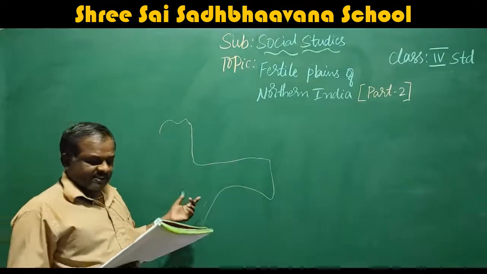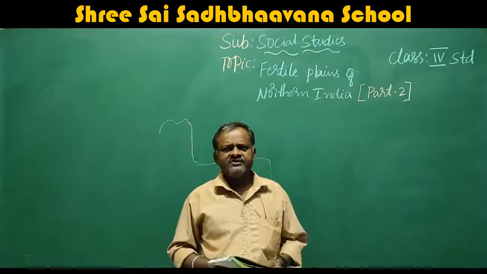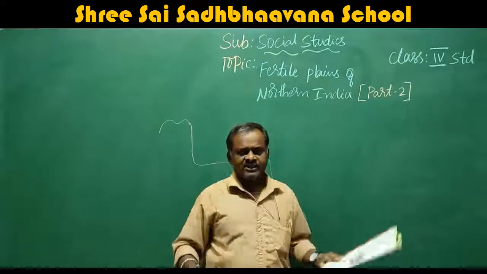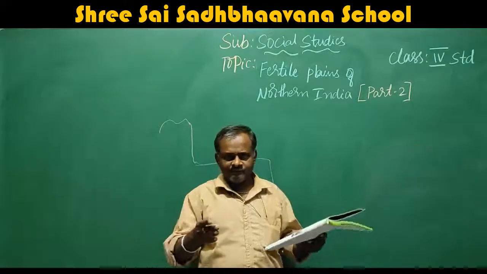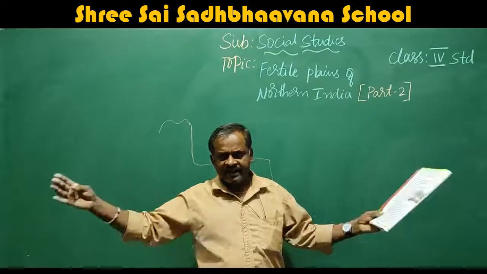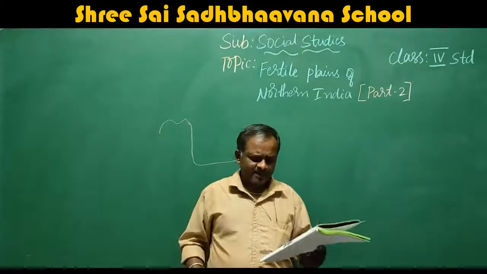The Brahmaputra basin is very narrow as compared to the Ganga basin. It is very narrow. Narrow means very small in size. This is not wide. Wide is the opposite of narrow. Narrow means very small.